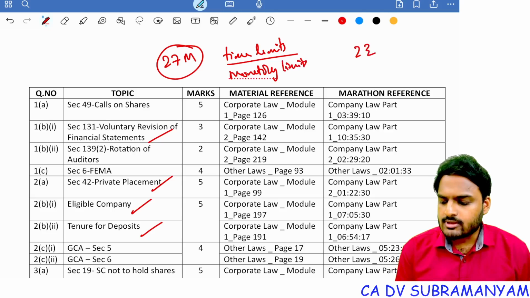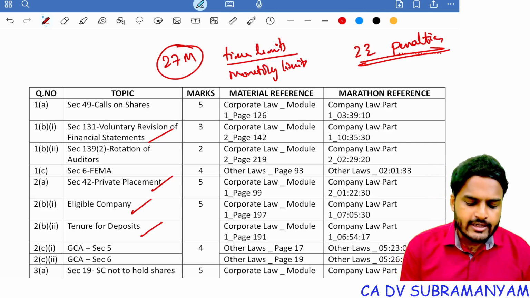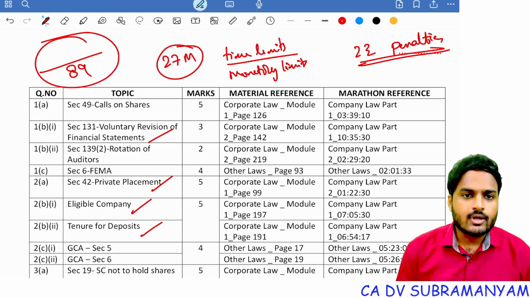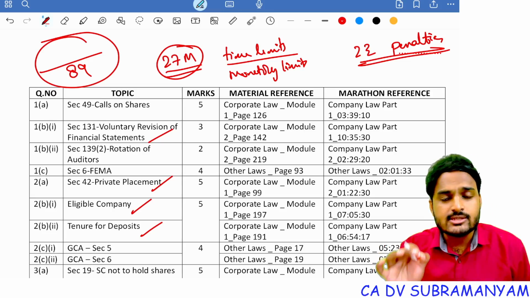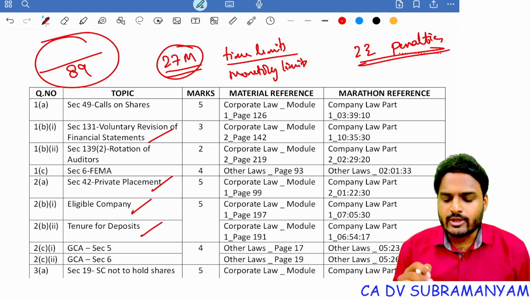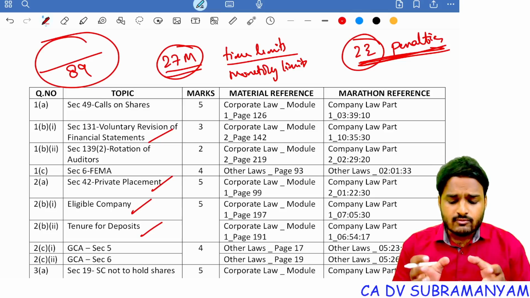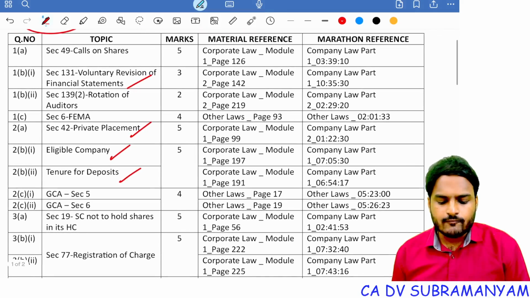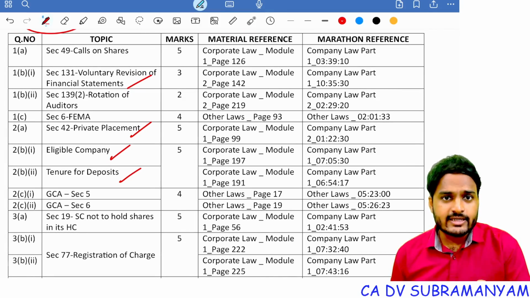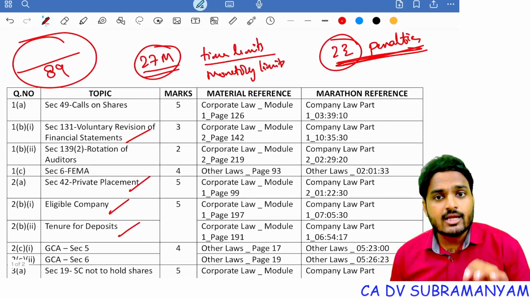And 2.5 marks were tested on penalties. In case of LLP, non-filing of annual return, what is the penalty? They asked you. So, the entire question paper is for 89 marks. Out of 89 marks, you can answer these 27 marks only when you are thorough with time limits as well as monetary limits. And you can attempt these 2.5 marks only when you are thorough with penalties. All these points were given in our material, so you can find our material references here also. First question, in which page the content is there, in which module, in which page, and all these points I already covered in marathons also.